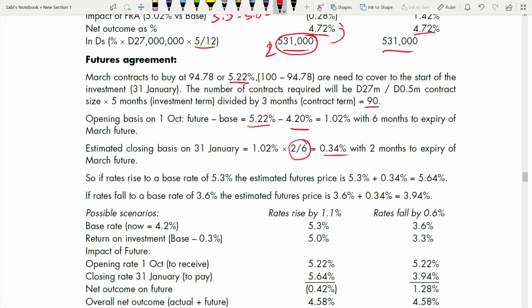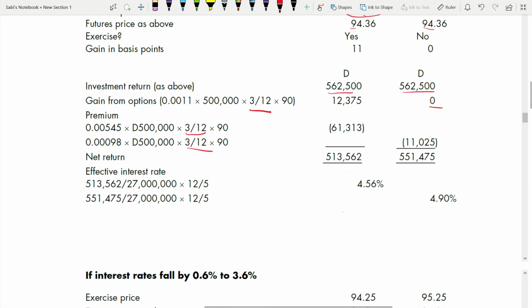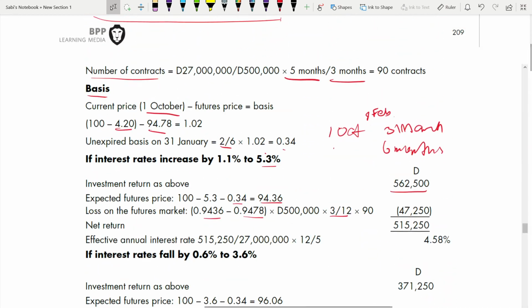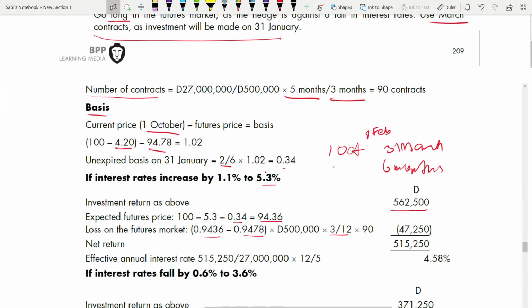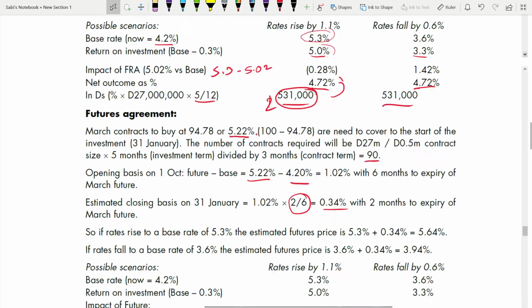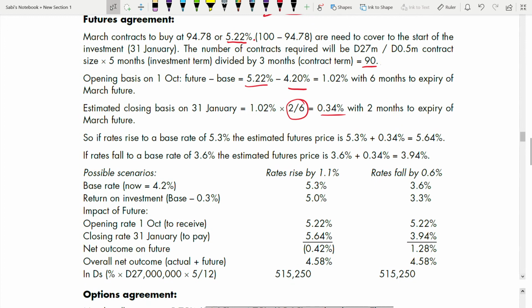Okay, let's see how much we got here as the basis point in future. Exactly, we got 0.34. We should get the same. It is just the way that is different, but the number you have to get is the same. If you are getting different numbers, it means somewhere you are wrong. If the base rate rises to 5.3, estimated future price will be 5.3 plus that basis, so 5.64. And if it falls, 3.6 plus that basis, 3.94.